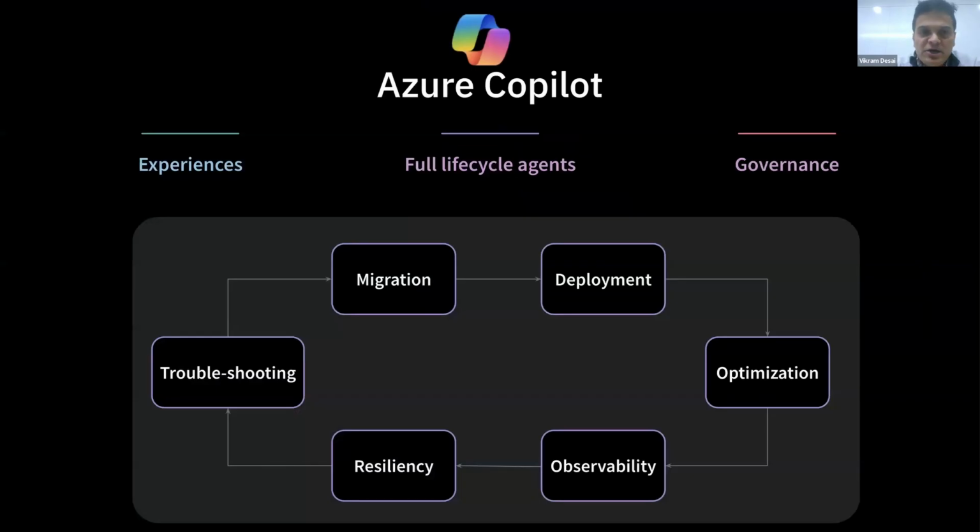So Azure Copilot is the agentic interface that orchestrates specialized agents across the entire cloud management lifecycle. It has governance built in and supports complex operations at enterprise scale. Here, humans send the intent, and agents will be taking the action. At Ignite, we launched several key agents for management functions across the board, including optimization that Ritesh will go into next. So I'll hand over to Ritesh to go deeper into the optimization agent.